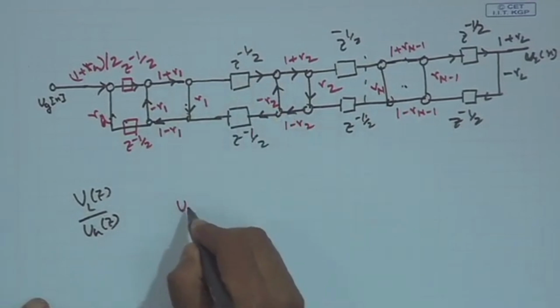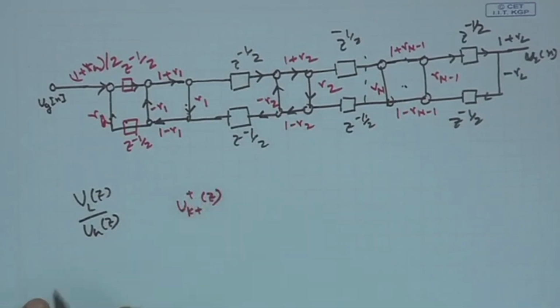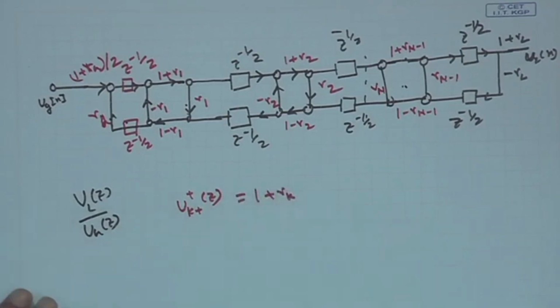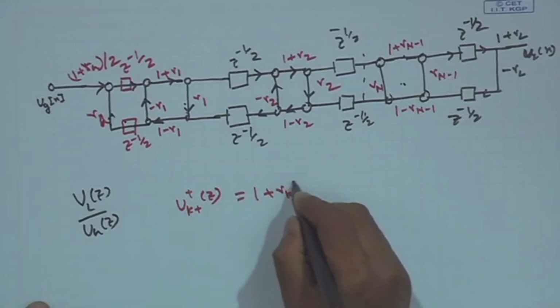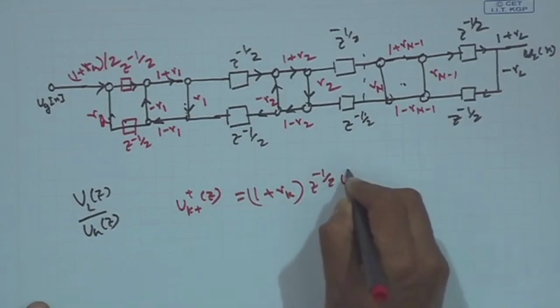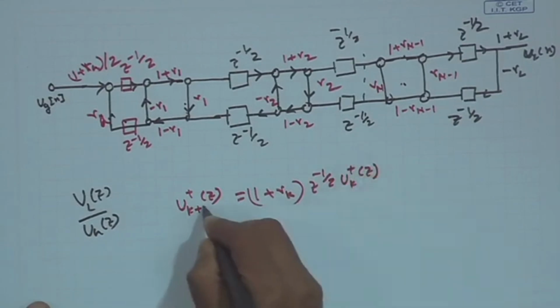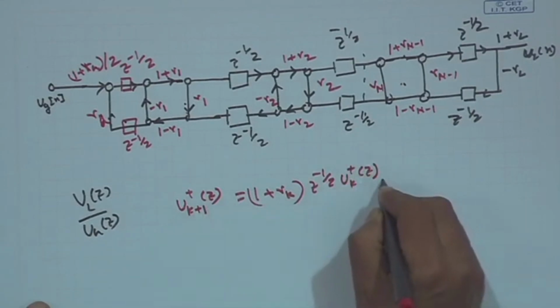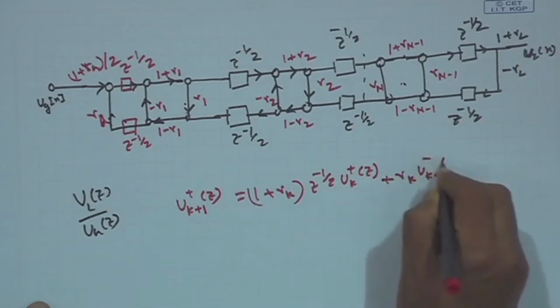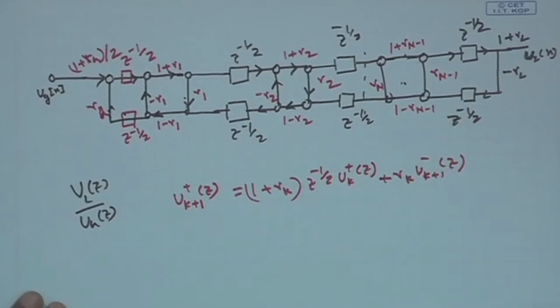You know that U(k+1)+(z) is nothing but 1 plus rk, which we have already derived, 1 plus rk times z to the power minus half times Uk+(z), plus rk into U(k+1)-(z), that we derived last day.